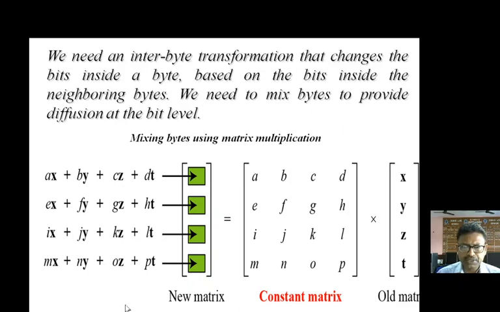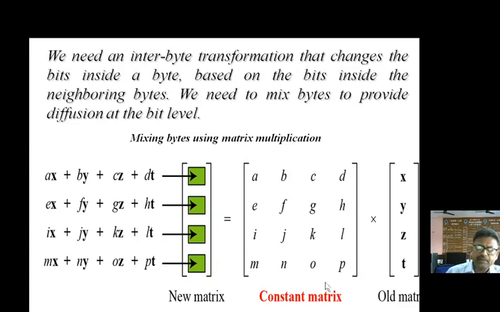So how is it being done? We consider this as the state, and this state is going to be changed. Whenever we take A, B, C, D, we do A, B, C, D and E, F, G, H, I, J, K, and then we take the X, Y, Z, T of the old matrix. This is the constant matrix which we have to consider.